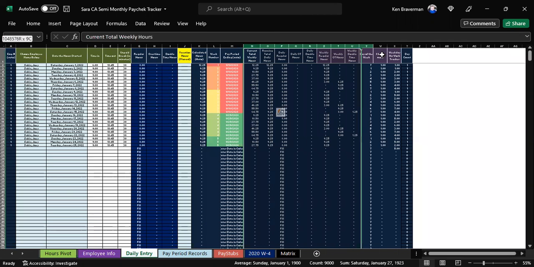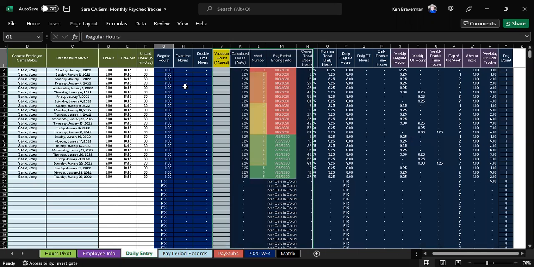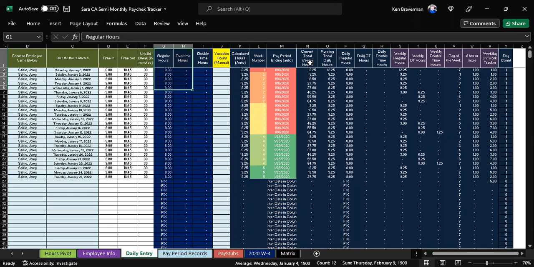Because as you can see, there's a bunch of different formulas that have to be subtotaled to figure out whether or not your hours are overtime when considering them by the day or when considering them by the week. And then you have to keep running totals for the week and also running totals for the pay period, because your pay cycle might be every 2 weeks, but you still have to calculate what weekly overtime is. There's a lot of complicated stuff.